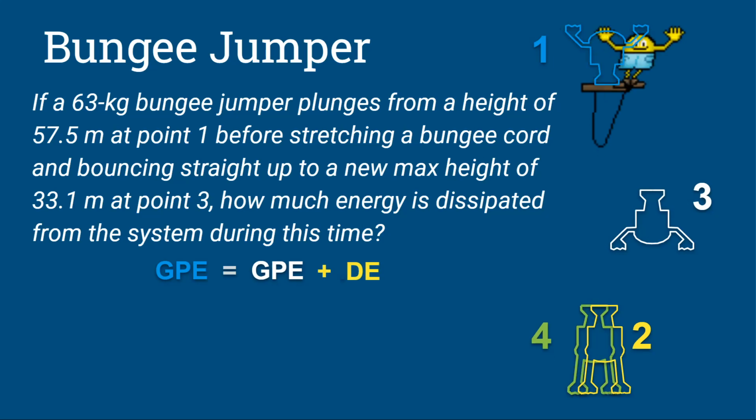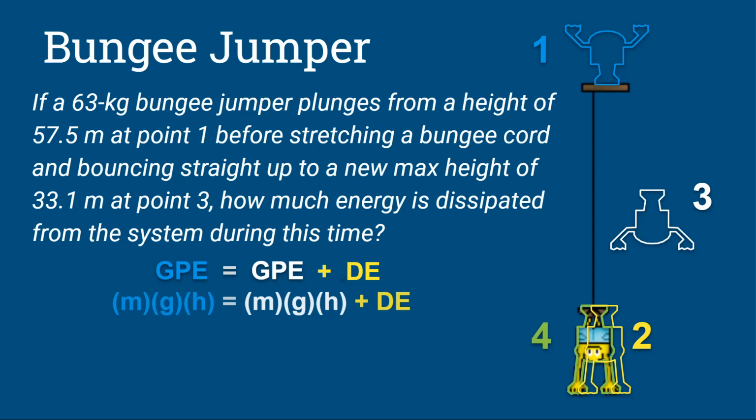But you could do GPE plus work equals GPE. Or this. You'll get the same thing. Okay? And so we have his initial GPE at point 1 equals his final GPE at point 3 plus whatever the difference is. How much was lost, that dissipated energy? Again, I don't have energies. I have masses and heights. So we're going to do mgh equals mgh plus dE. That's dissipated energy.